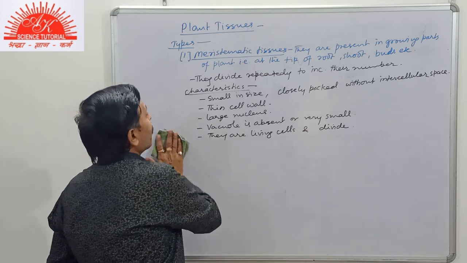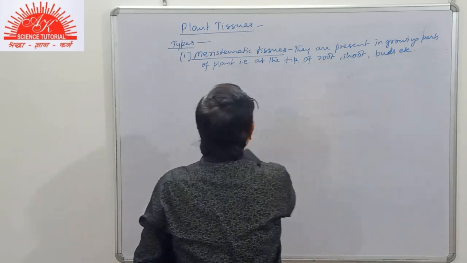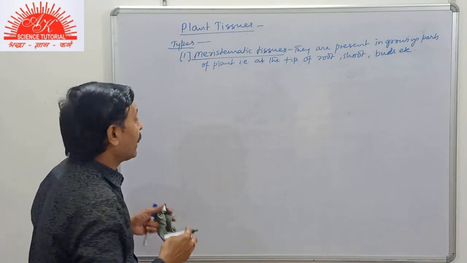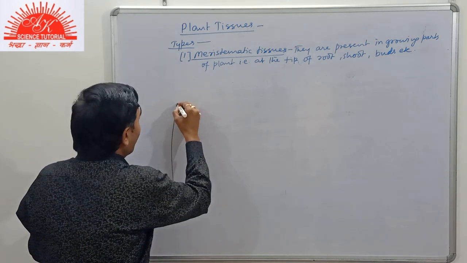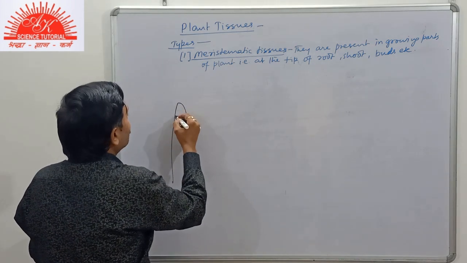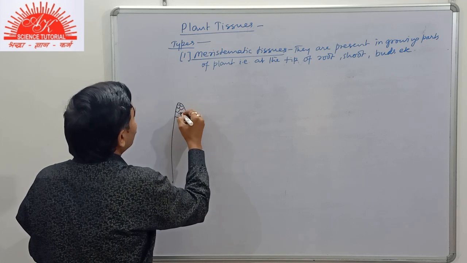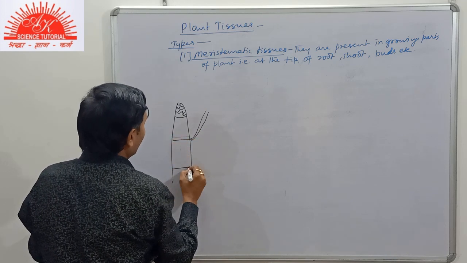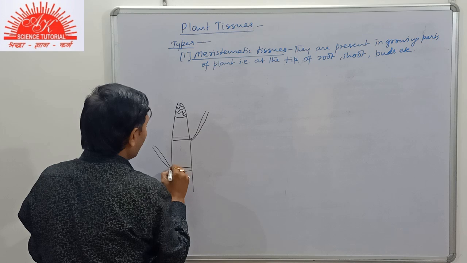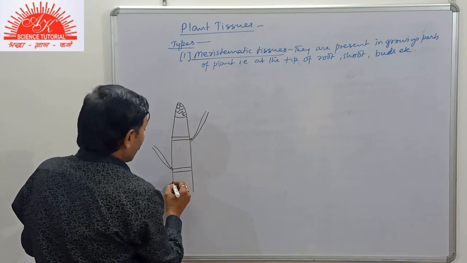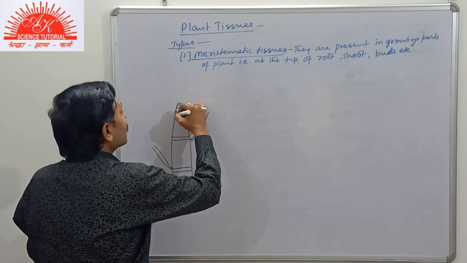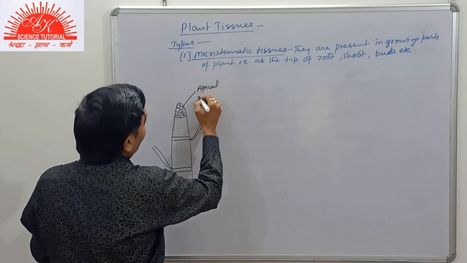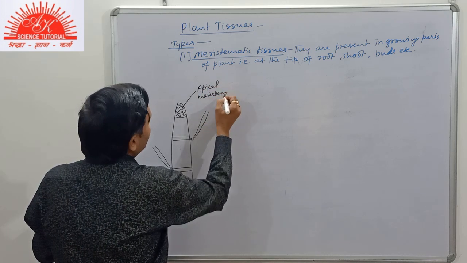Now according to their location, the meristematic tissues are of three types. Suppose we draw a simple diagram. Here is the cell, and here a branch is arising. At this portion, that is the tip, there is apical meristem.